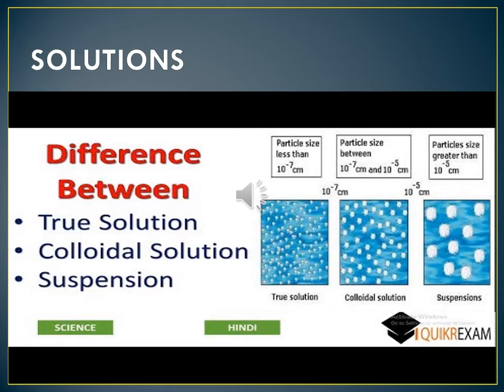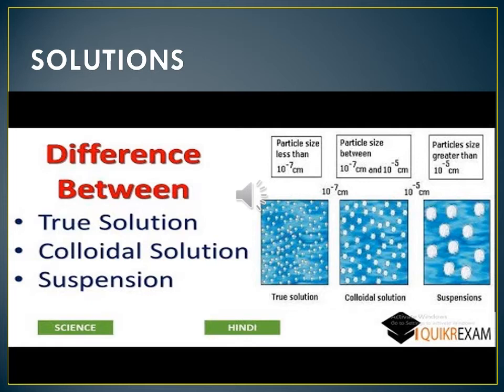That means you take sugar and water and mix them properly. Sugar mixed with water properly is a solution. So sugar solution, salt solution, and more solutions like that are there.